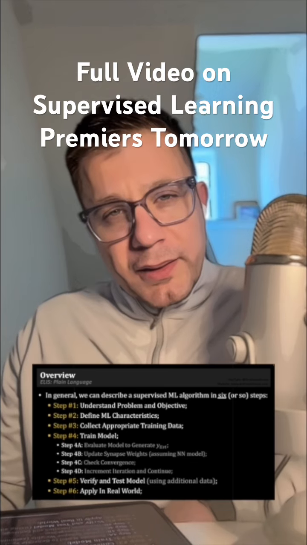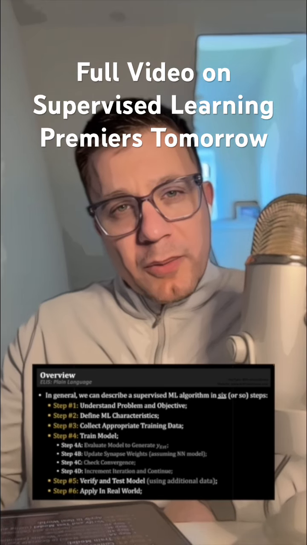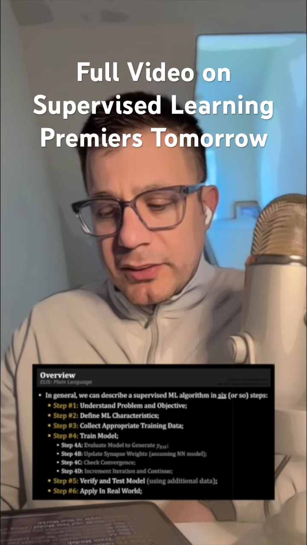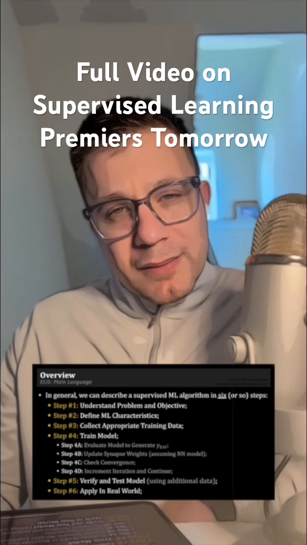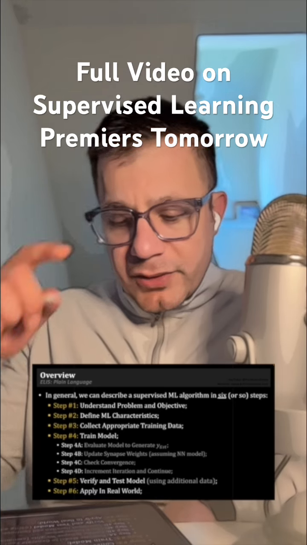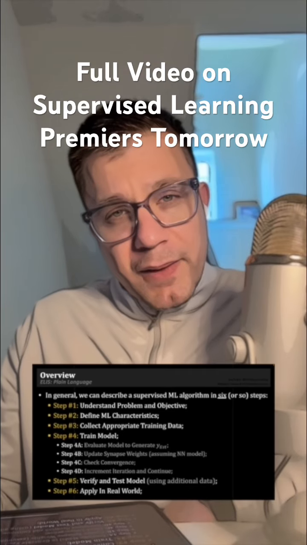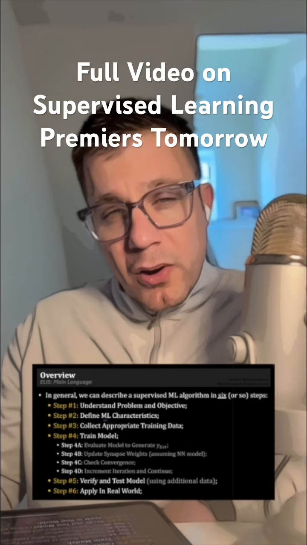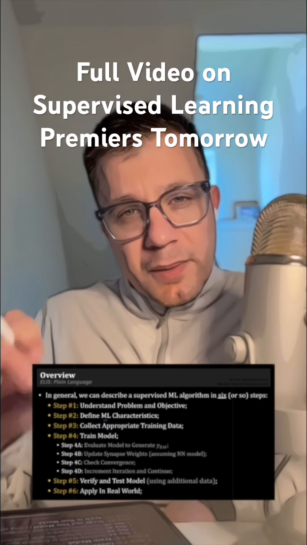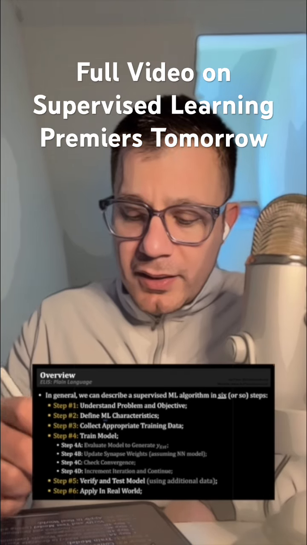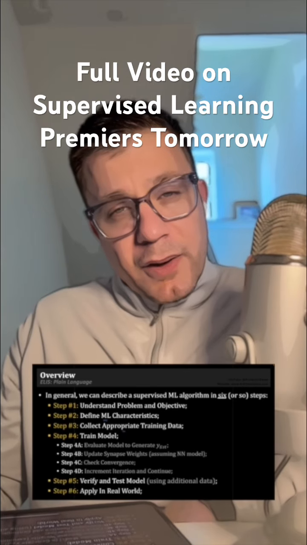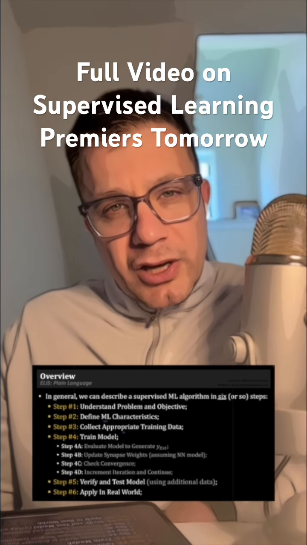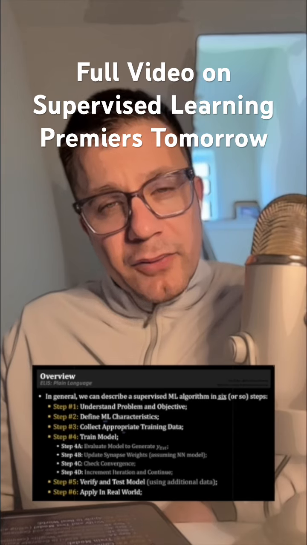Now, I did quickly want to introduce the process that we're going to use for this type of supervised machine learning, and we can boil that down to about 6 steps or so. The first step is to make sure we understand the problem and the objective. Second step is to define the machine learning characteristics, and we are going to clarify exactly what we mean by a characteristic. Step 3, to collect appropriate training data. That's very important. We can't really achieve much success in machine learning if we don't have good training data.